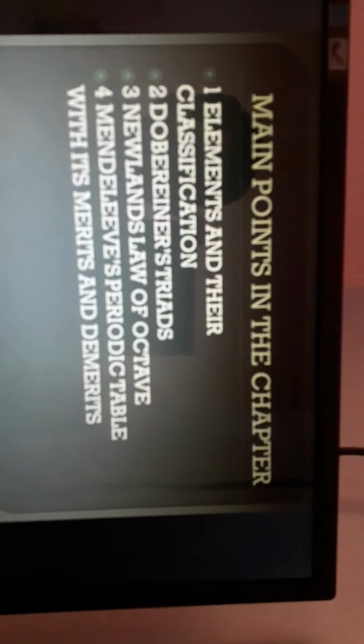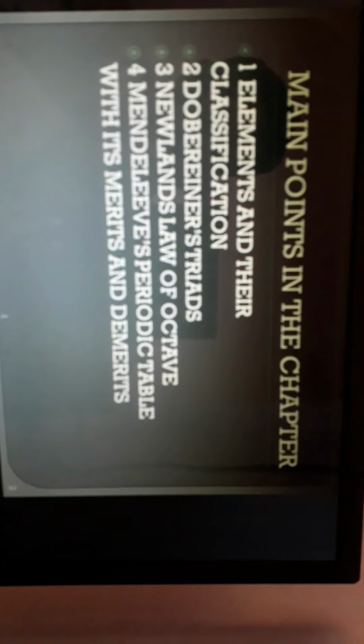All of you. I'm just going to do it or perform it on a very preliminary or trial basis. So today I'm going to teach you the periodic classification of elements. Okay, so the main points in this chapter are elements and their classification.